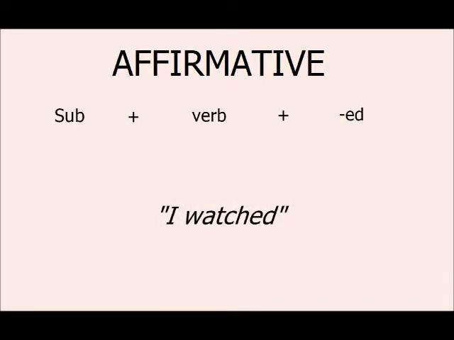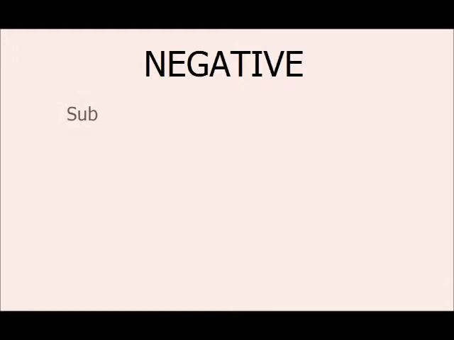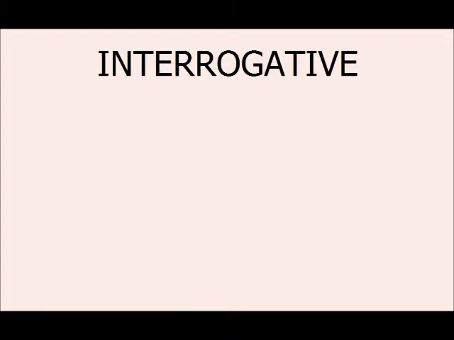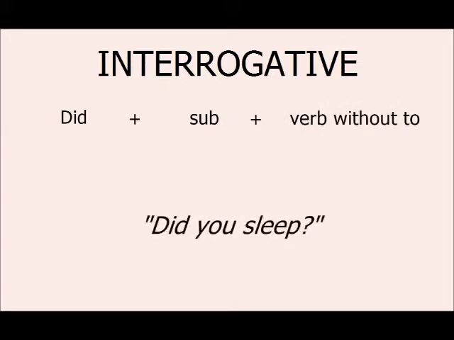With regular verbs, the past simple is as follows. Affirmative form: subject plus verb plus ed. I watched it. You watched it. Negative form: subject plus did not plus verb without to. I didn't jump. You didn't jump. Interrogative form: did plus subject plus verb without to. Did you sleep? Did she sleep?